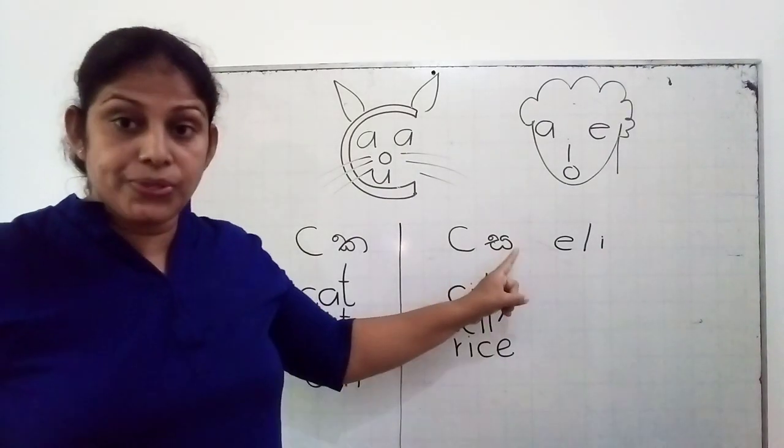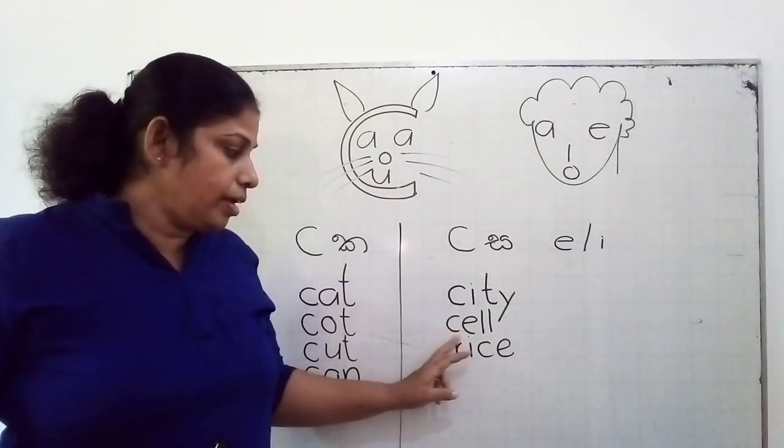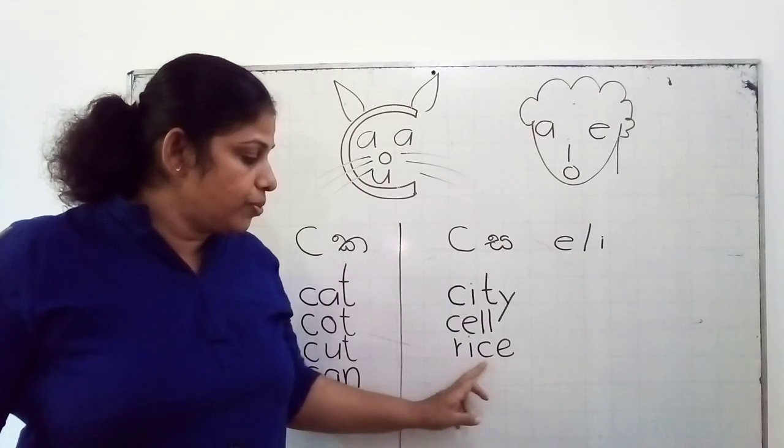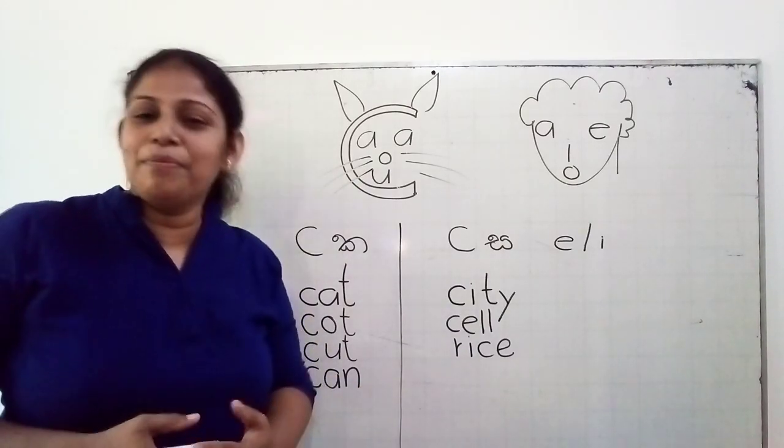Letter C as S. S, I, T, city. S, E, L, cell. Rice. Okay. Thank you very much.